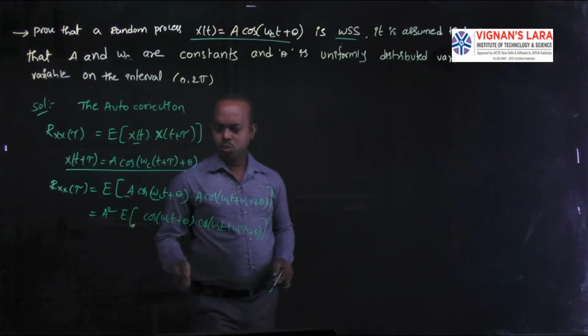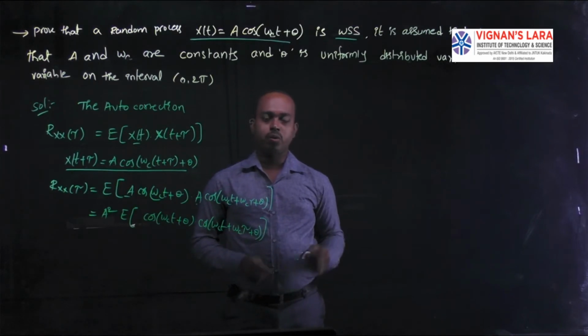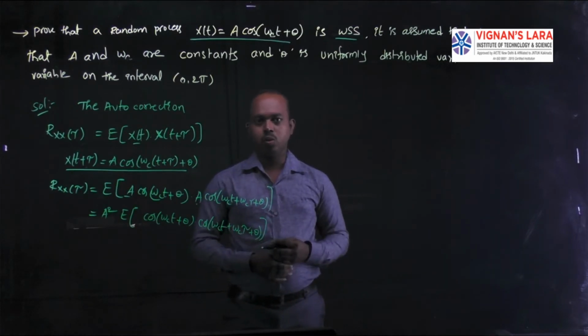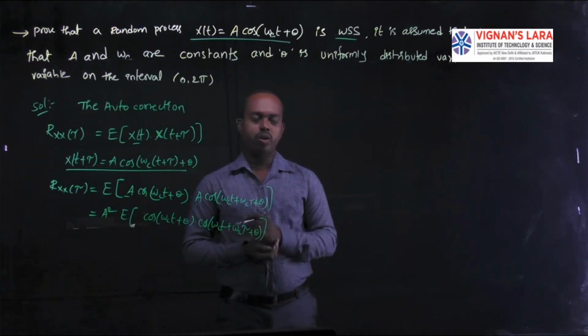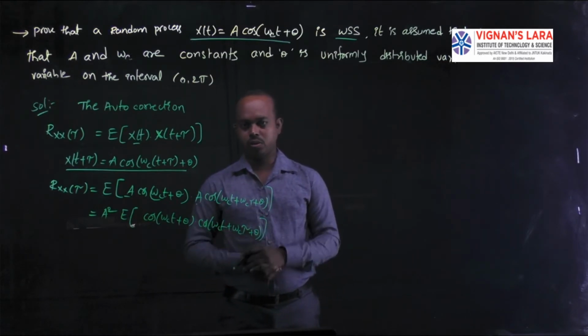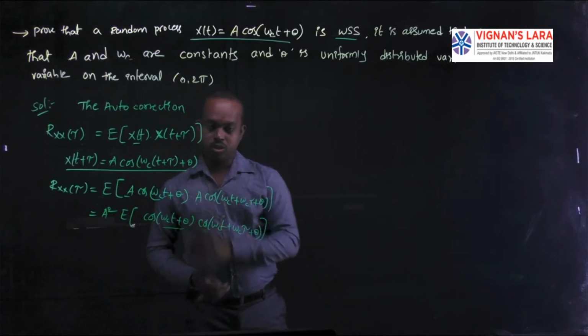Here these two are like cos A and cos B. For simplicity we have to multiply by 2 and divide by 2. Why do we multiply and divide by 2? We have the functionality like omega c t plus theta.